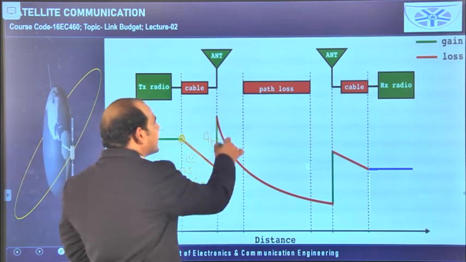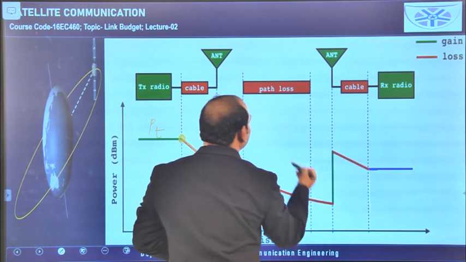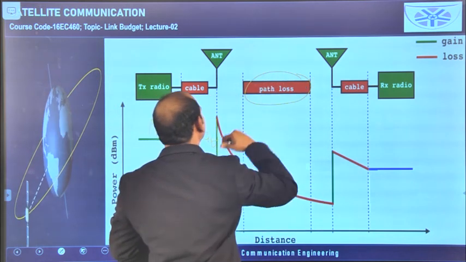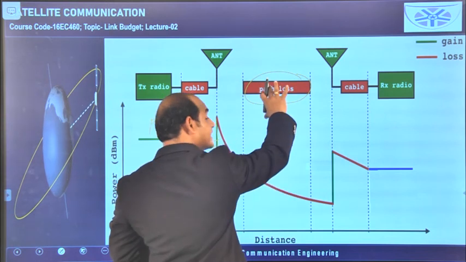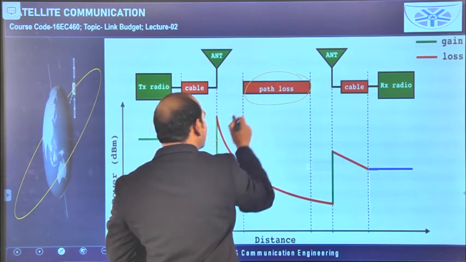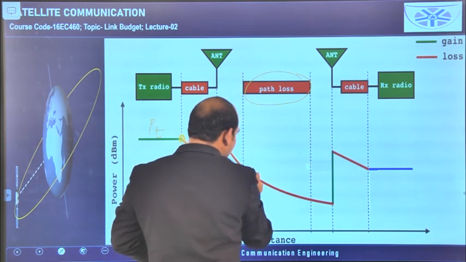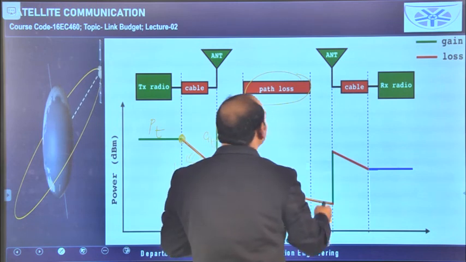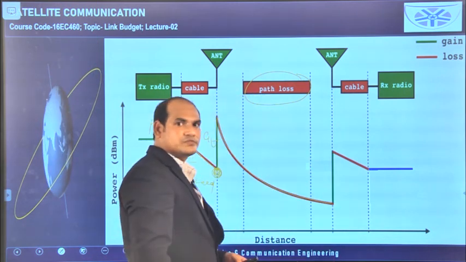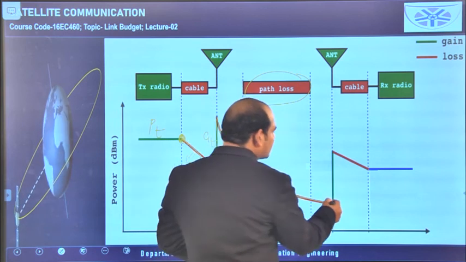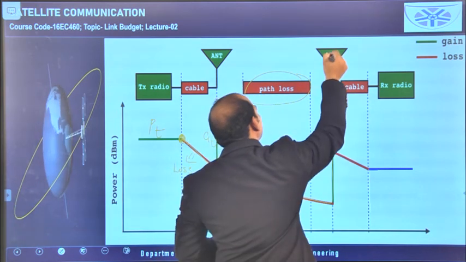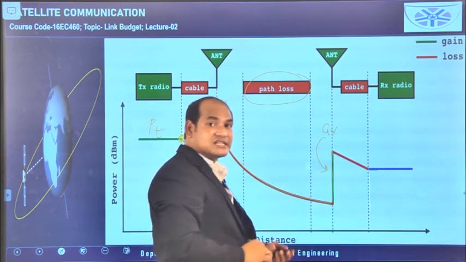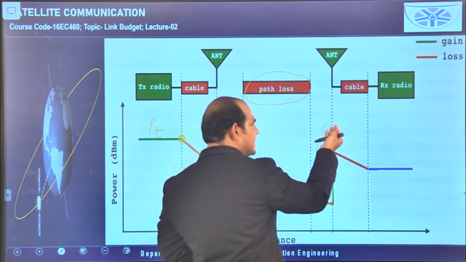Then again one big loss is there, that is path loss, and atmospheric loss is also there. In this diagram they did not give this one, because, as I said, path loss is the major one. Because of this path loss, it is reduced up to this point. Up to that medium it is reduced like this. Then suddenly it is increased to some other value because here GR is available. The receiving antenna has the gain GR. Because of GR, again it is raised.